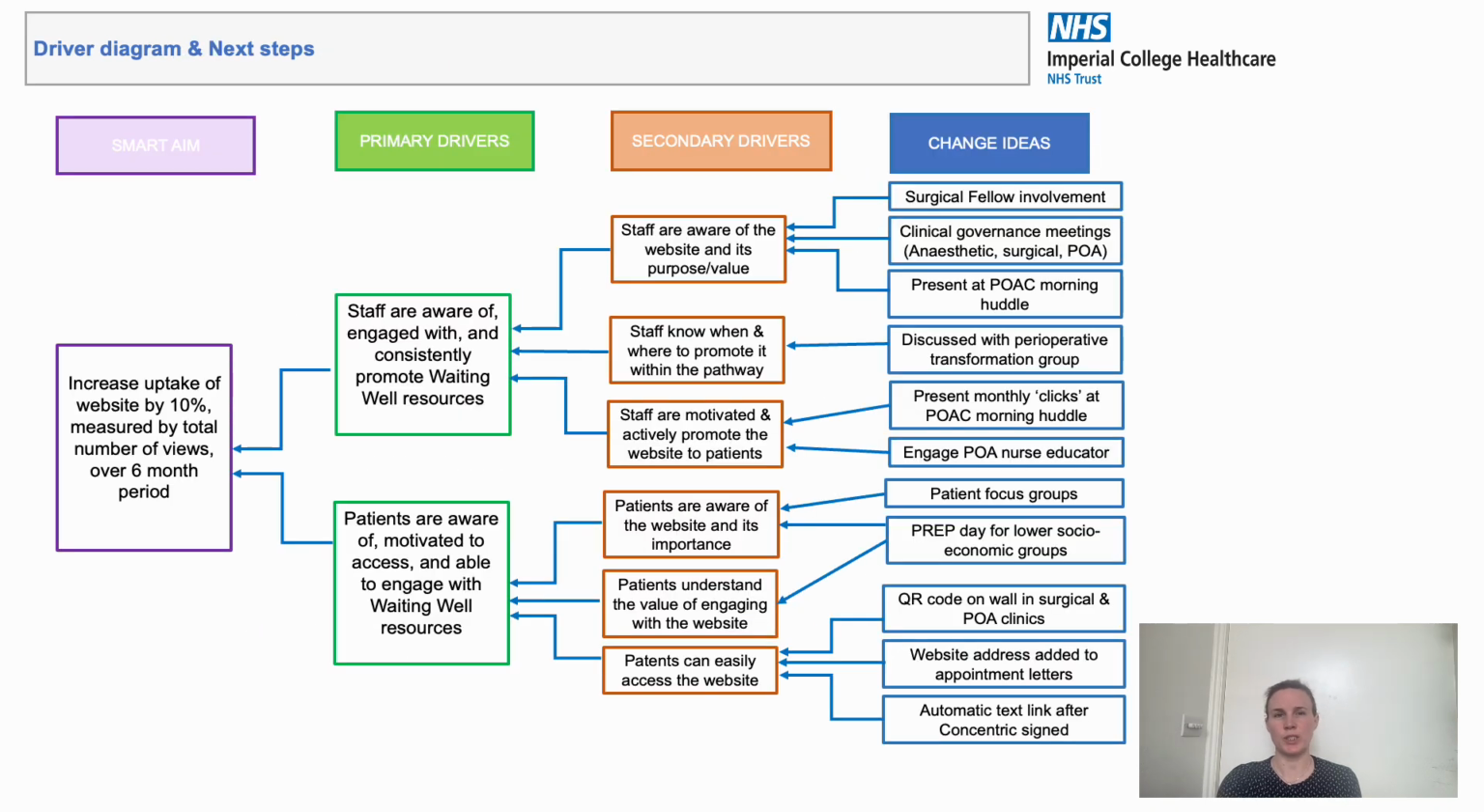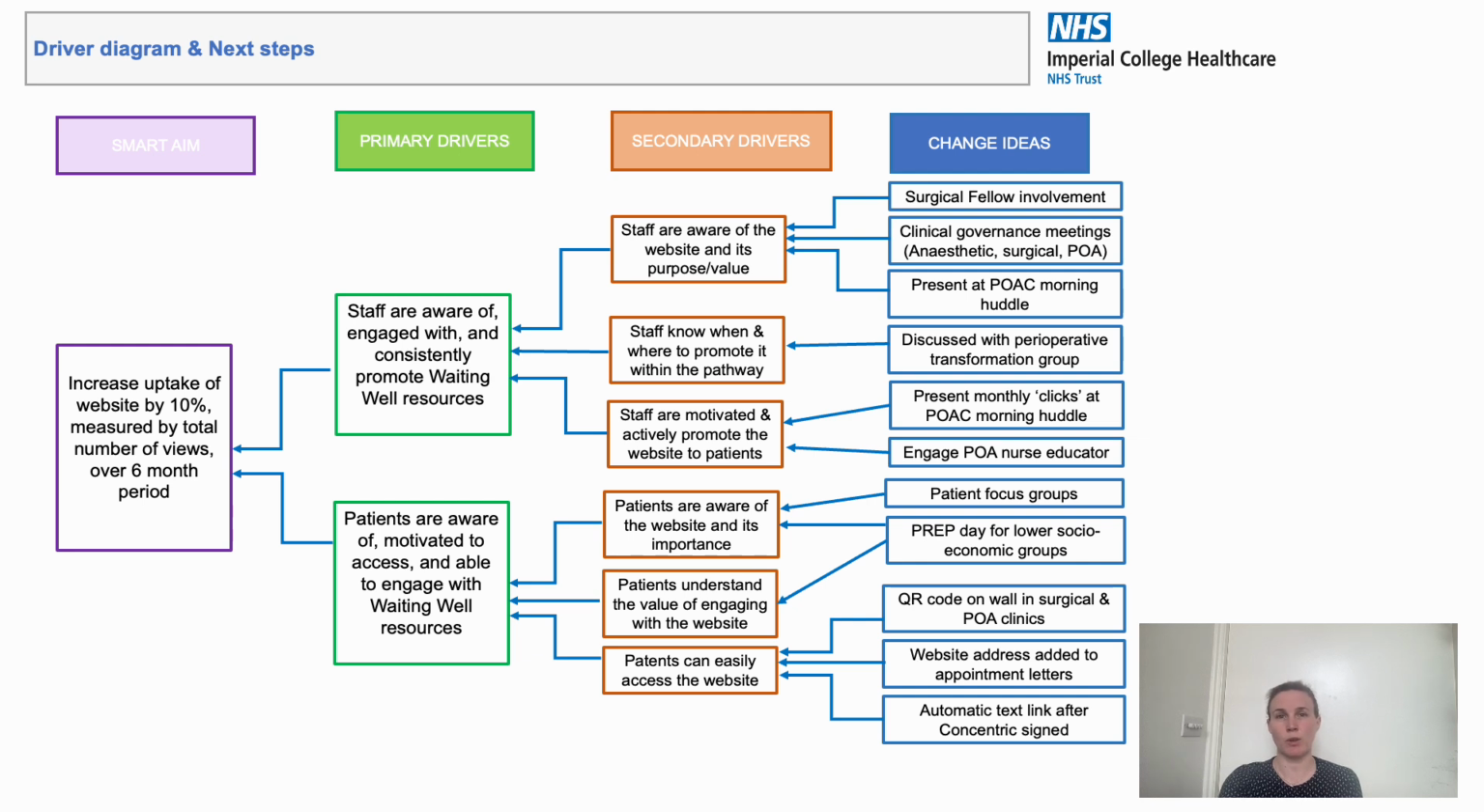We then moved on to defining our SMART aim and driver diagram, which is a visual display of what drives or contributes to a project achieving its aim. The target of 10% increase in uptake will be measured by total number of views on the website each month over a 6-month period initially.